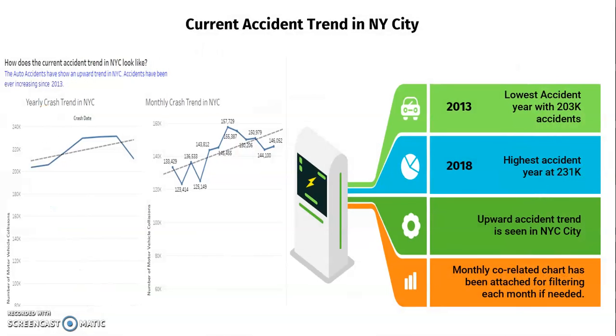And the first insight that we were able to derive from there was we wanted to check how the yearly crash trend looked like in the last 5 years. So we were able to visualize the same on Tableau.